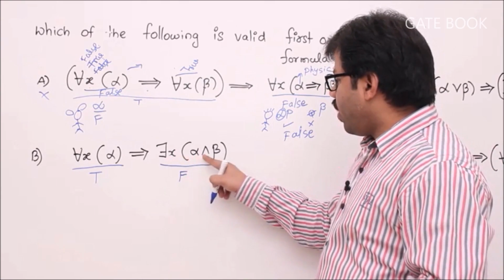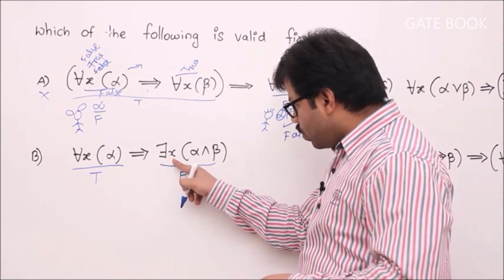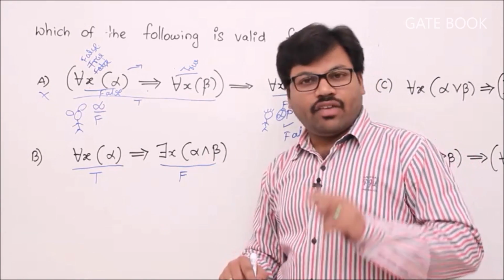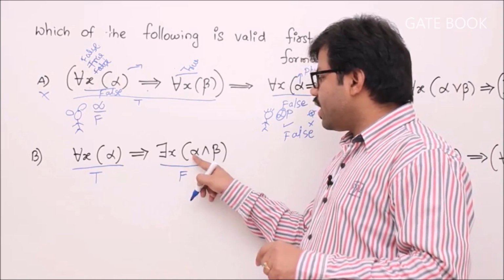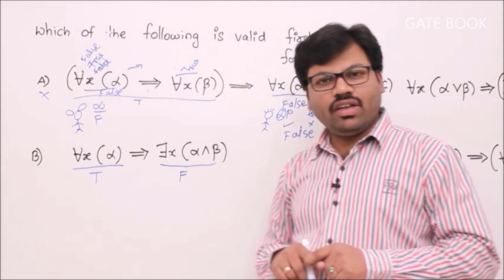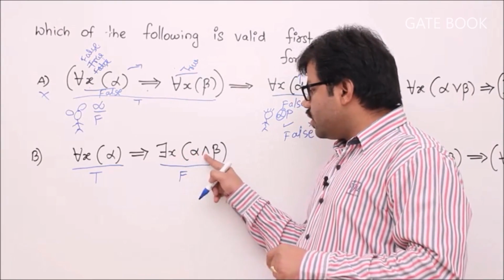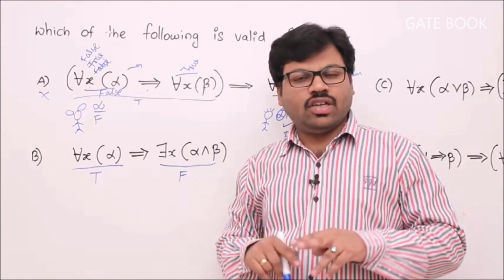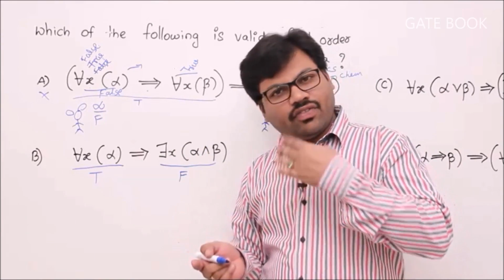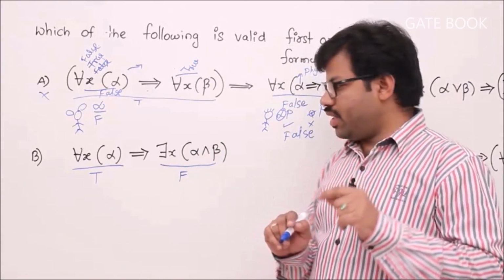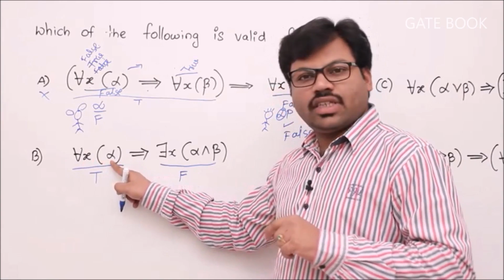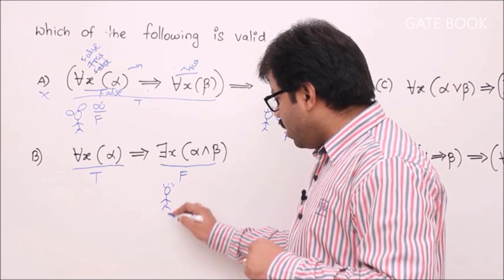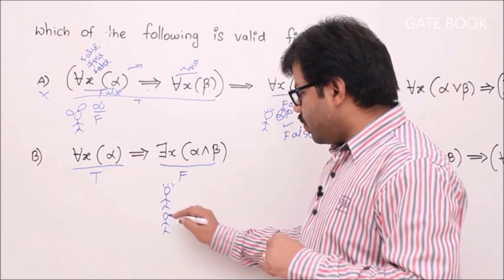There exists x, alpha and beta. Try to understand this one. There is some student who passes physics and chemistry. That should be false. Then definitely every student should fail the physics exam or fail the chemistry exam. Why? Because the statement that some student passes physics and chemistry is false. There should not be any student who passes both exams. That means all the students should either fail in physics or fail in chemistry. Remember it. But every student should pass the physics exam. Yes, it's possible. Now see, in the world, if there are two students, let's say Raju and Rani, our goal is what? Left is true, right is false.